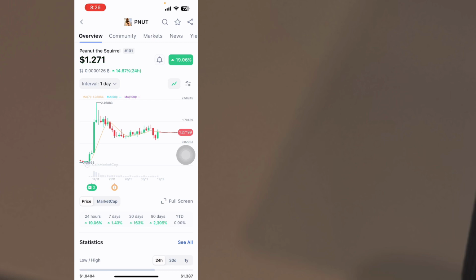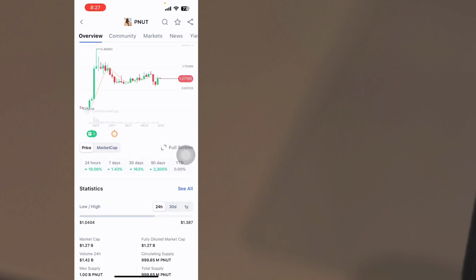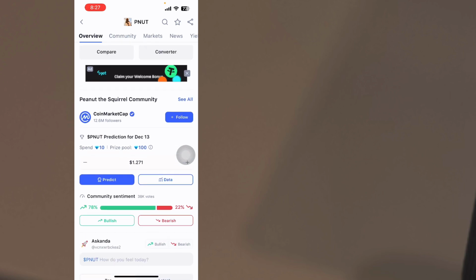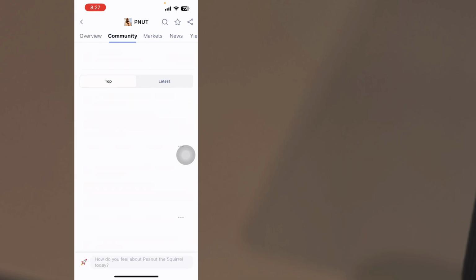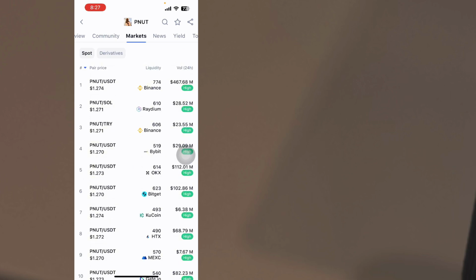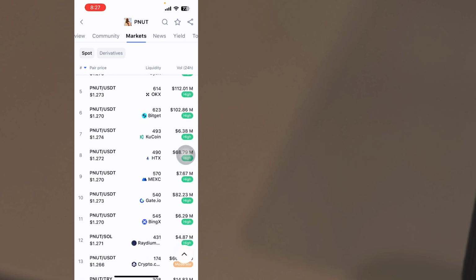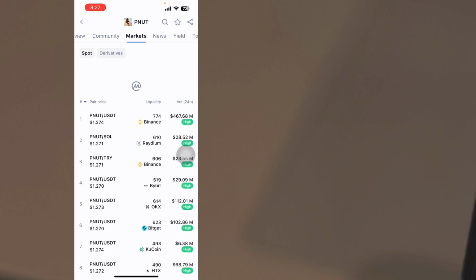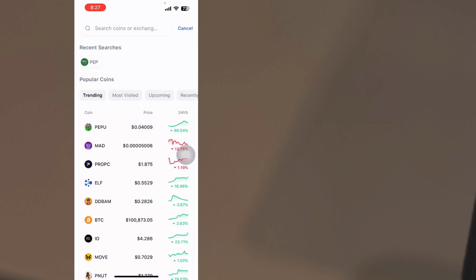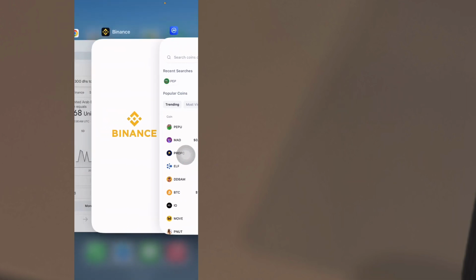So be careful when you are going to trade a token. The first 2 days it can pump, but the 4th day, the 5th day, the 6th day, people start cashing out their profit and this coin just dumps. So we know Peanut is listed on Bybit and Binance, because if you check the market here, you can see it's listed on Binance, it's listed on Solana, Raydium, is listed on Bybit, Bitget and KuCoin. So I'll just go back.